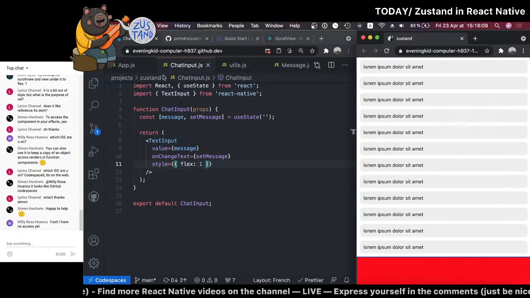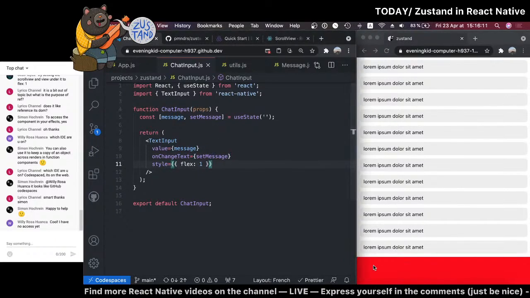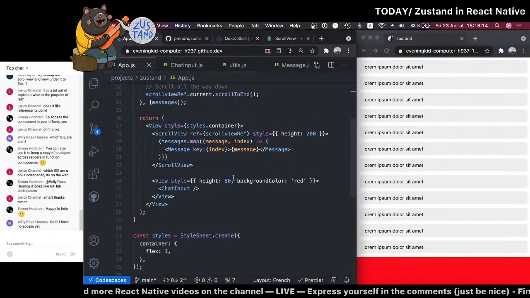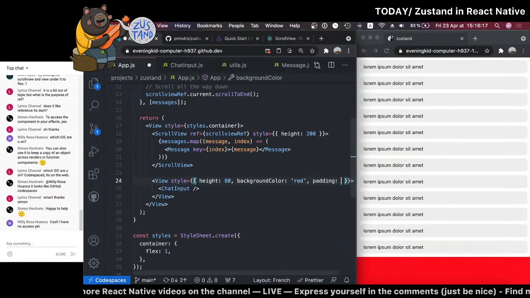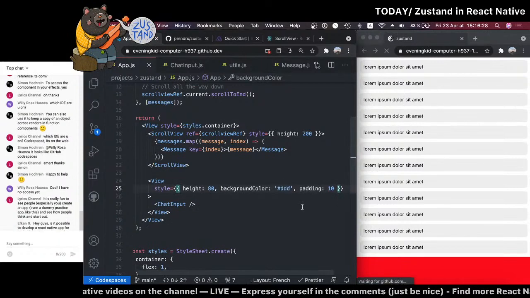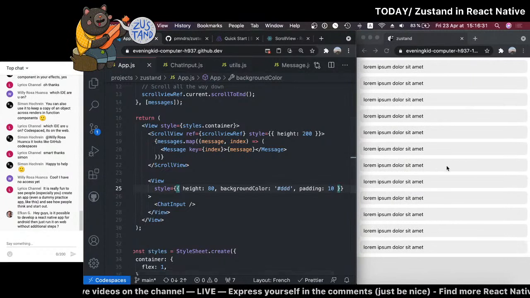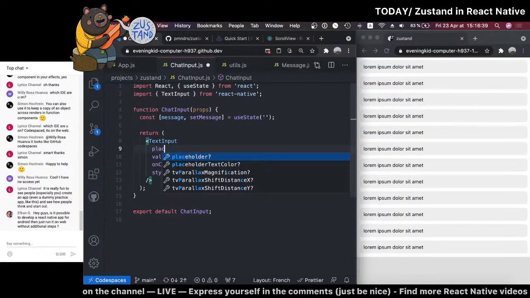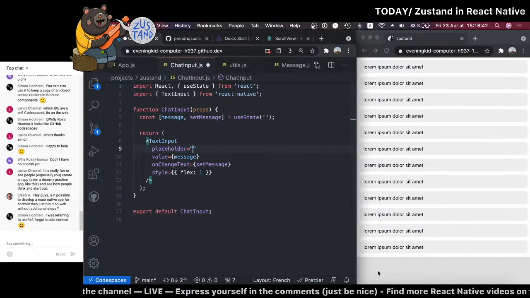Okay, so we have this input here. So we'll just add some padding here again, padding 10, and instead of that terrible red, we'll just set it to, I don't know, let's go with this one. Oh, maybe it's going to be too heavy. So EEE is this light gray, DDD is something a bit darker, etc. So we actually should put a placeholder here because otherwise we just don't know this is an input, right? Your message here. Or maybe just your message.